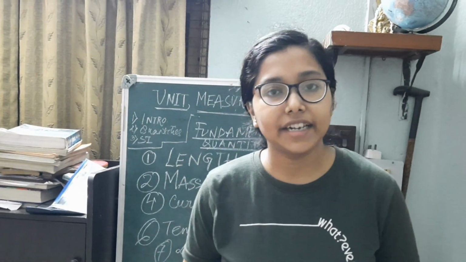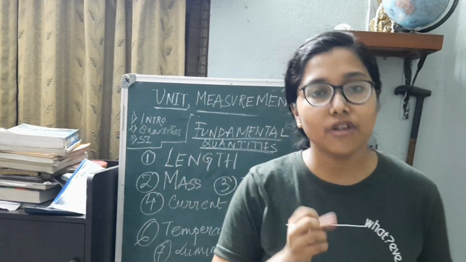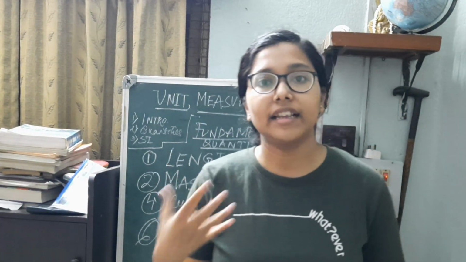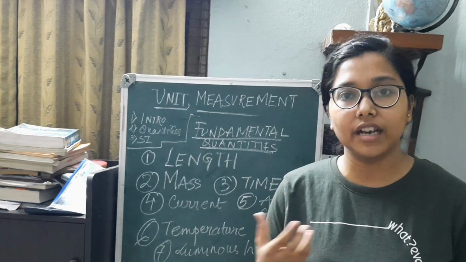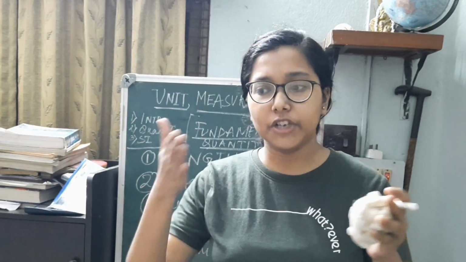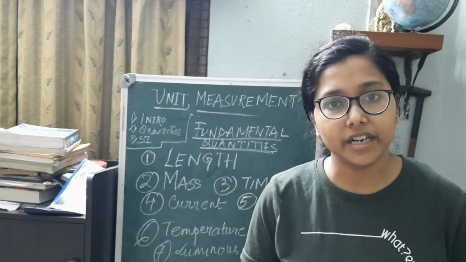And other than that, there are many huge units as well. That is the astronomical unit, which is 1.6 into 10 to the power 11 meter. Then long distances, that is the distances in the universe, are generally measured in terms of light year. Light year is basically used for the measurement of distances between any 2 galaxies, or the measurement of distances between 2 planets.